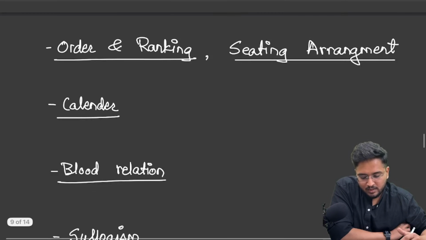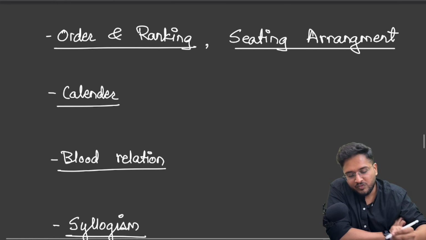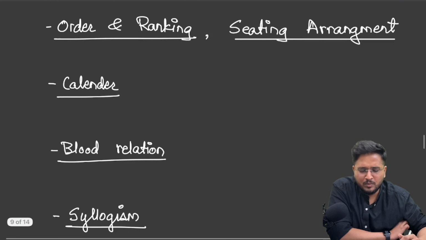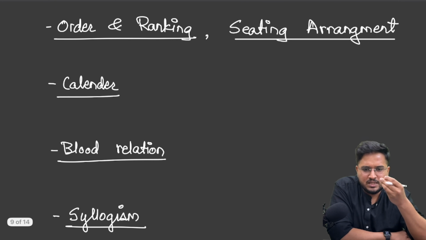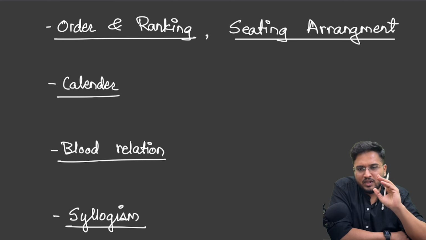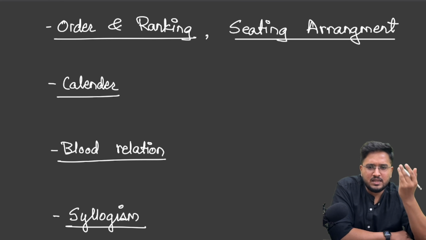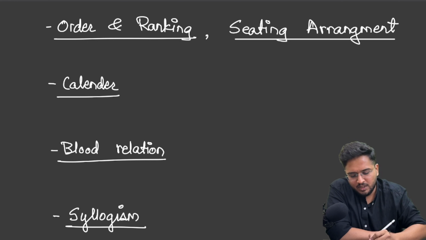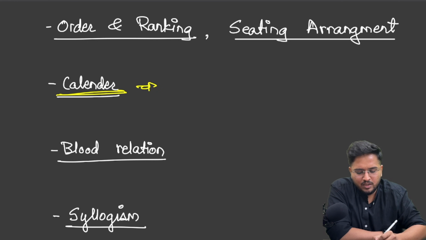So a few suggestions of easier topics that can be solved with some normal logic, some basic calculations, or basic drawing on the question paper itself are order and ranking, seating arrangements. Again, in calendar you need not do very complex calculation, you just have to find the remainder days and you will be able to reach the answer.